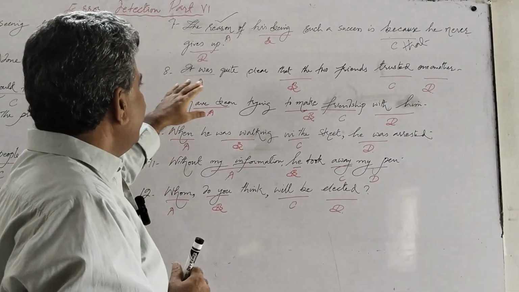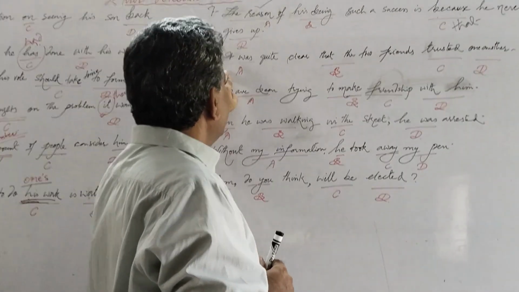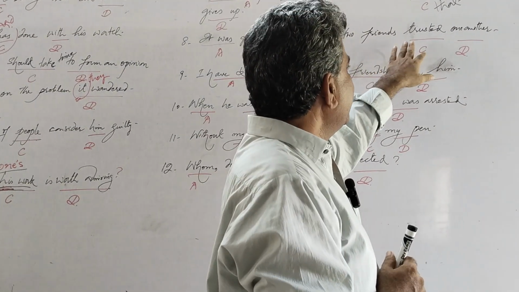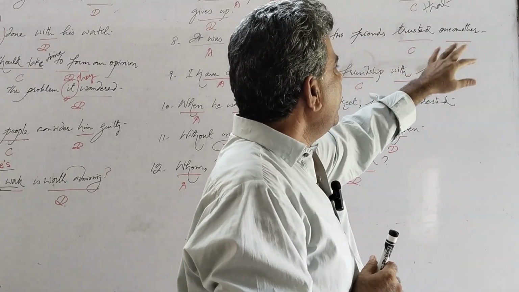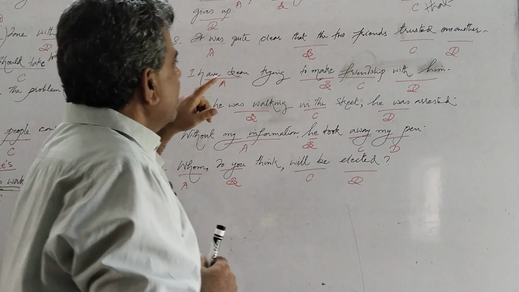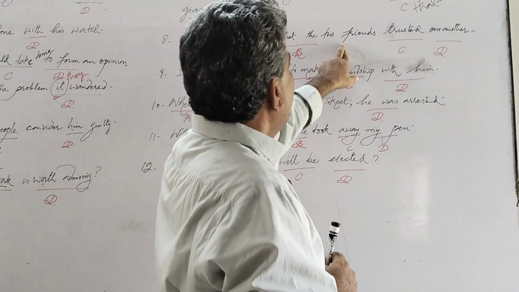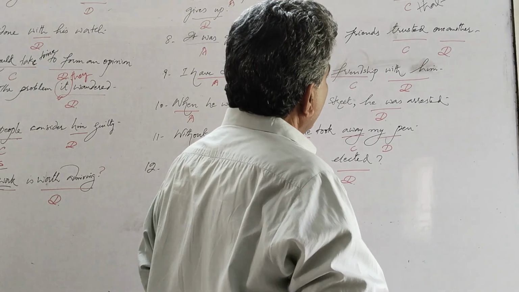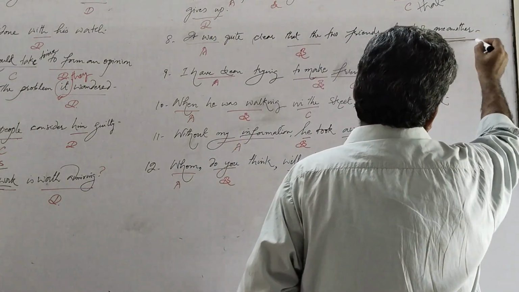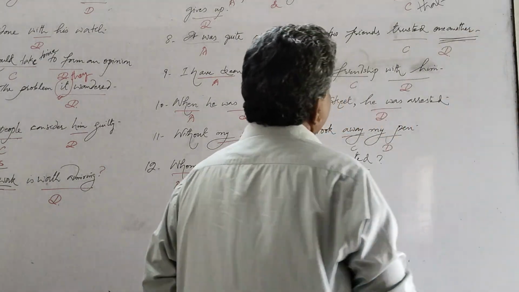We have A, B, C, D options. A option is it was, B is that, C is trusted, and D is another. When we look at the sentence, we see that there are two friends who trust each other, so we do not need another here and other as a pronoun here.